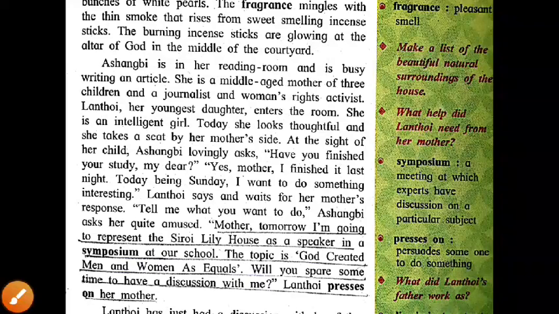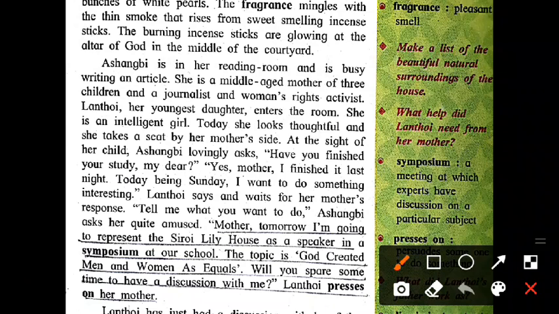So I would like to tell a little bit about the third paragraph. Our main character introduced in the third paragraph is Ashangbi, who is busy in her reading room. She plays the role of mother in the story. She has three children and also does the job of journalist and women's rights activist. She fights against all the discrimination which always happens with women. At the same time, Lanthui is her engaged daughter. How many children does she have? Three children, and Lanthui is the engaged daughter.